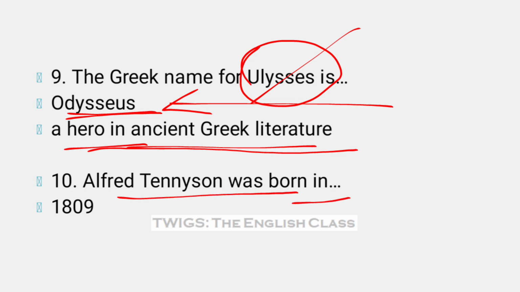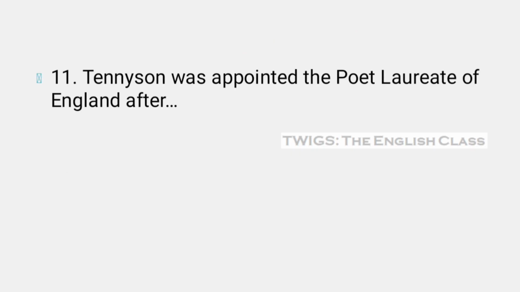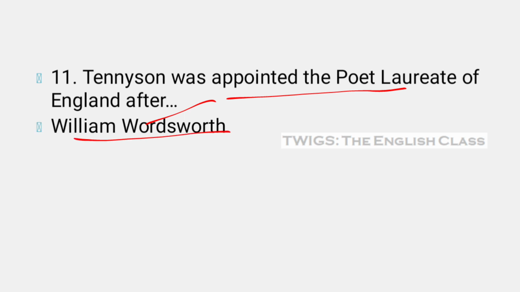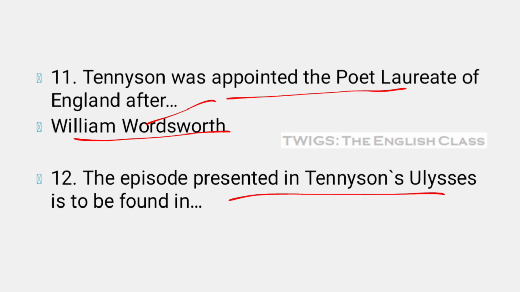Alfred Tennyson was born in 1809. In 1809, Alfred Tennyson was born. Next, Tennyson was appointed the Poet Laureate of England after William Wordsworth, the prestigious court poet. The episode presented in Tennyson's Ulysses is to be found in. The right answer is, can you guess it? The right answer is Dante's Inferno.